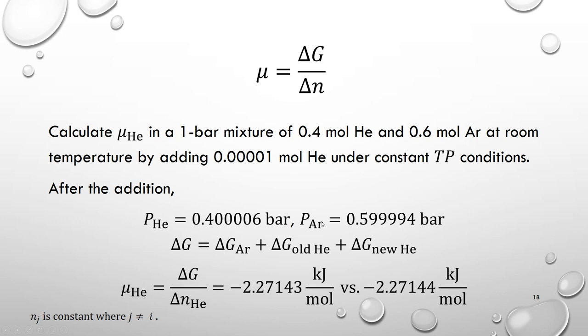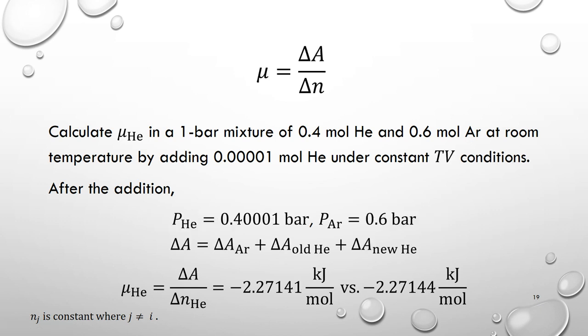First, the change of argon because the pressure of this argon changes. And then we can calculate the change of Gibbs energy of the old helium, this 0.4 mole helium, and then the Gibbs energy of the new helium. And then we sum it up. We get delta G divided by delta N, which is this one. We get a numerical result. And this is really close to the result from the analytical expression of the chemical potential of this helium.